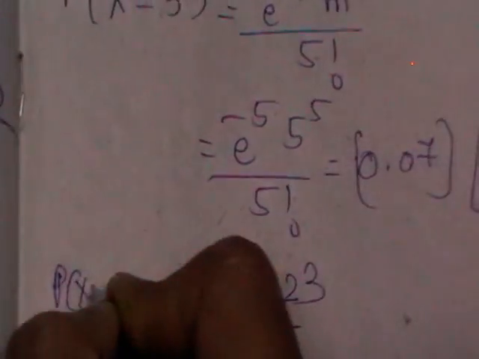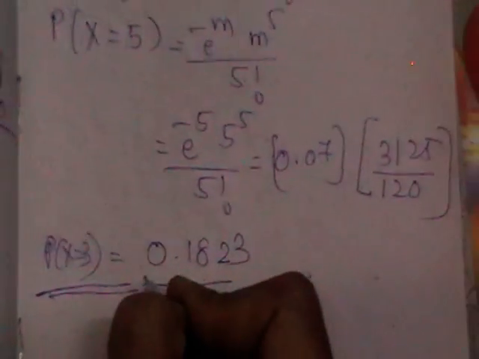So these are the two types of problems in the Poisson distribution.